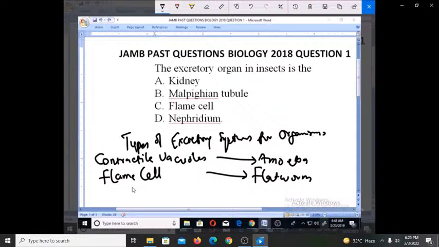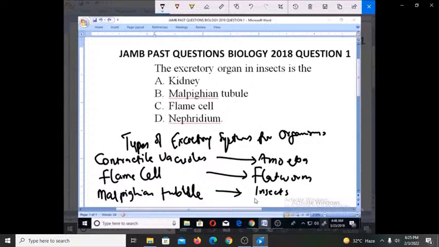Now I'm going to look at another group of excretory systems known as Mammalian tubules. And this Mammalian tubule is used by insects.